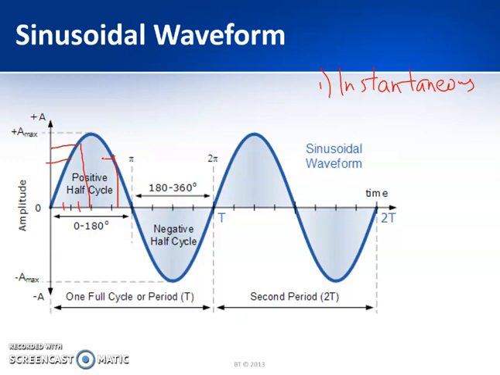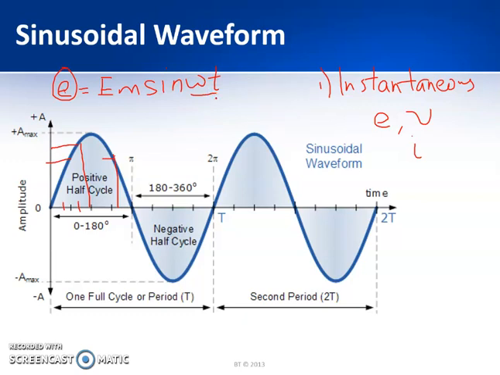Generally, it is represented by small letters: small e for the voltage, small v for the voltage, and i for the current. So in the earlier case also we have written that e is nothing but Em sin omega t, where small e is your instantaneous value, substituting different values of theta, which is omega t.